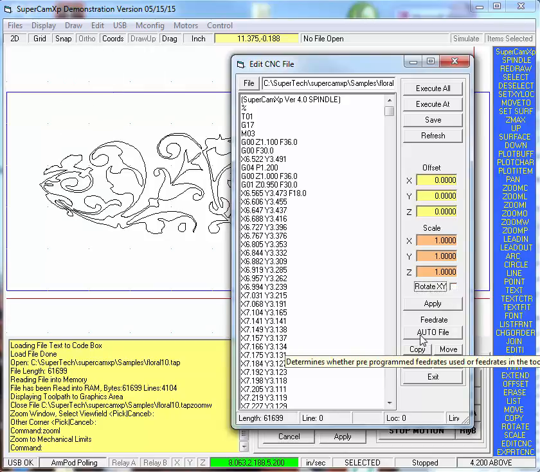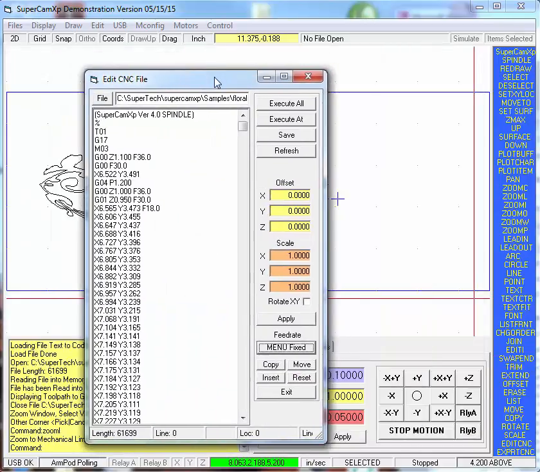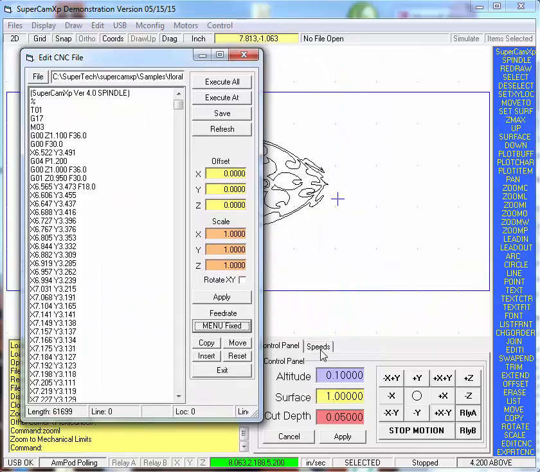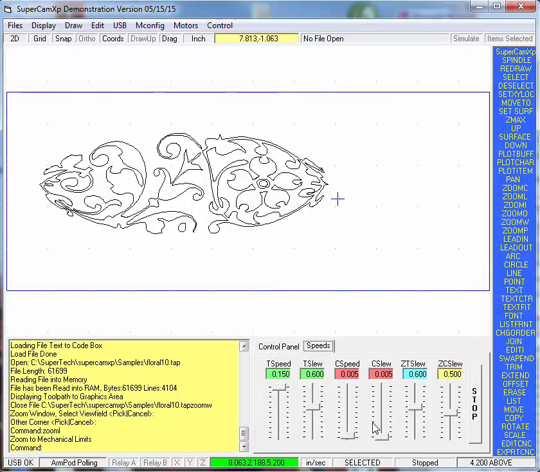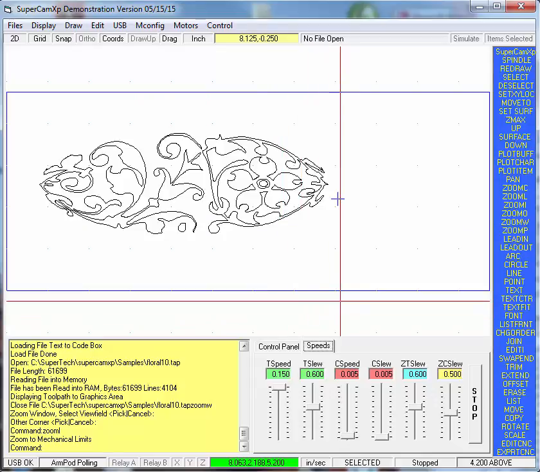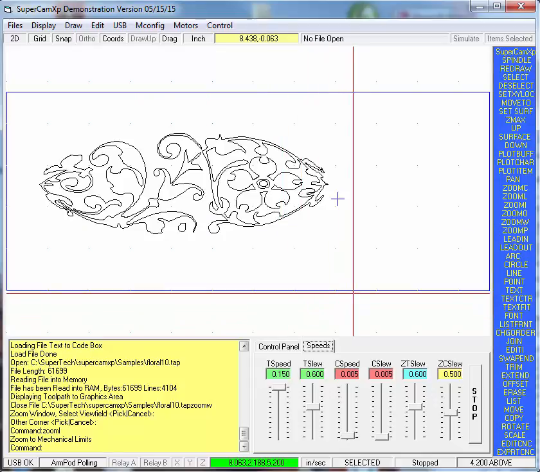Auto feed is a little button. If it's in the fixed mode, that means that the speeds that are in this slider bar are the speeds that will be used to make the machine follow the toolpath.